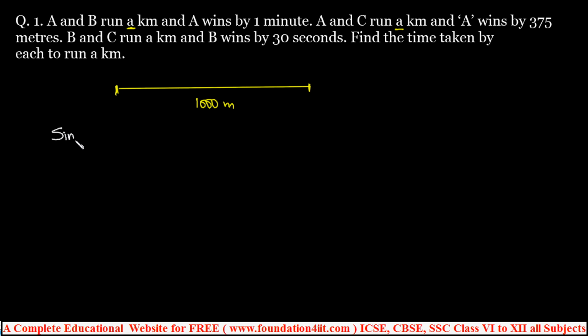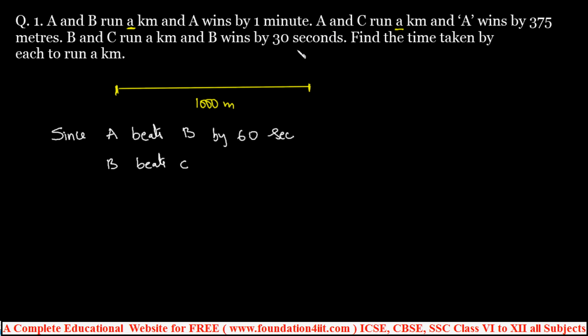Since A beats B by 60 seconds, because 1 minute is 60 seconds, A beats B by 60 seconds. And similarly, B beats C.